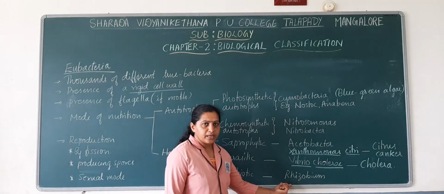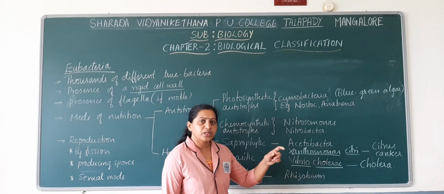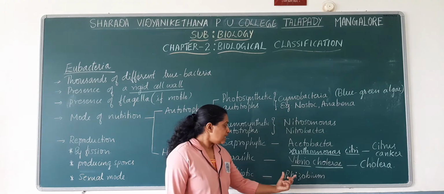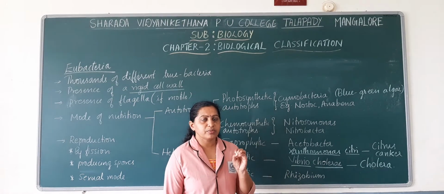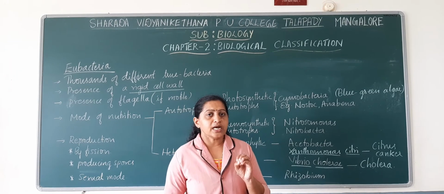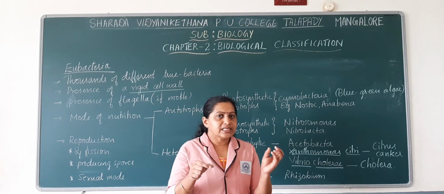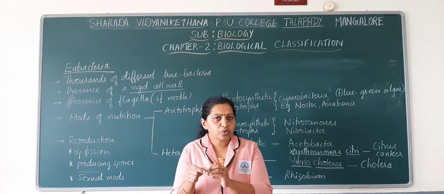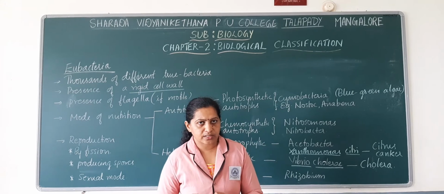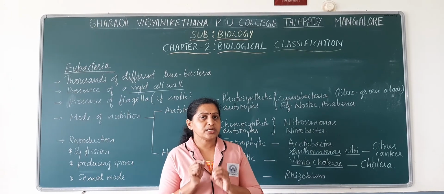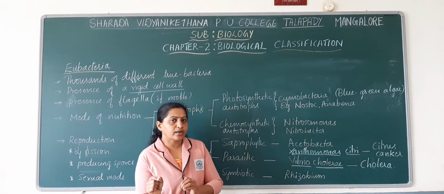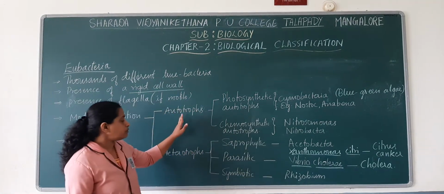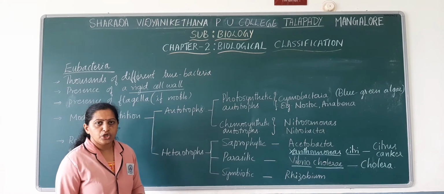Okay. So rhizobium is found in association with the roots of leguminous plants. In association with the roots of leguminous plants, this bacteria forms root nodules. You might have heard about root nodules, right? So in the roots of leguminous plants, this bacteria go and form root nodules, and after forming the root nodules, they help in nitrogen fixation. So such an association between bacteria and other organism is known as symbiotic association. Okay, so this is about the mode of nutrition in case of eubacteria.